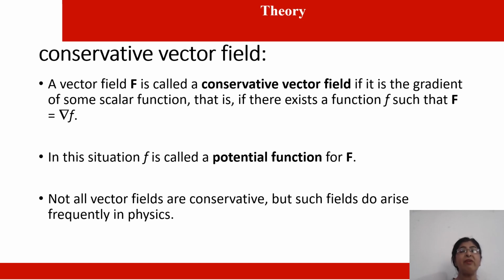Now next is conservative vector field. A vector field F is said to be a conservative vector field if it is the gradient of some scalar function, that is, if there exists f such that vector F is equal to del f. Conservative field is the same as saying potential field. In this situation, f is called the potential function for F. Not all vector fields are conservative, but some fields do arise frequently in physics.